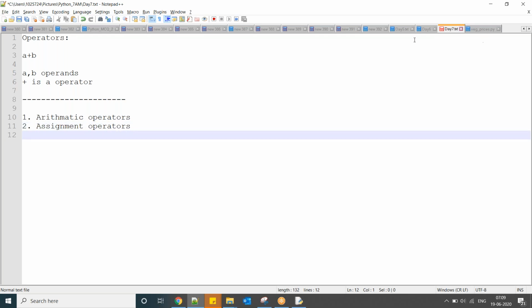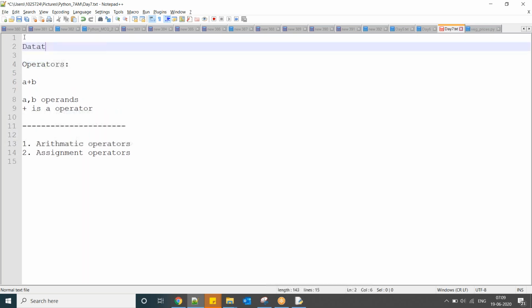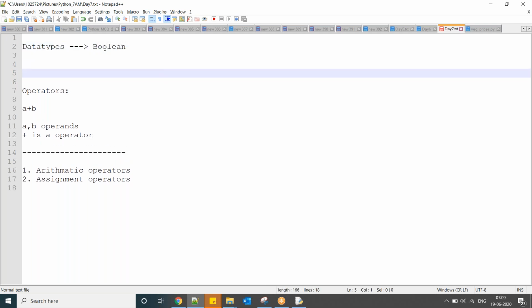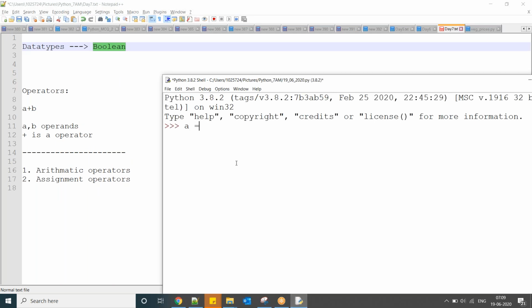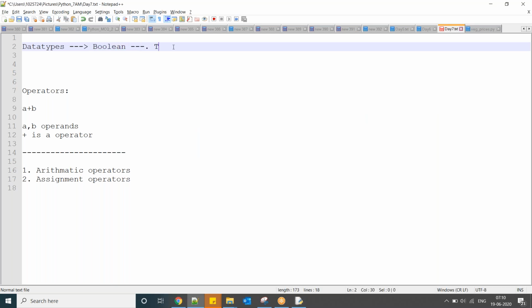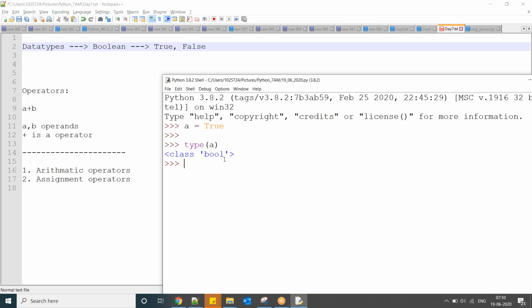I'm sorry guys. In the data types we have one more thing called Boolean. I forgot to mention the Boolean data type. So what is this Boolean? We'll see that. A equal to True. Now type of a. True comma False are Boolean values.